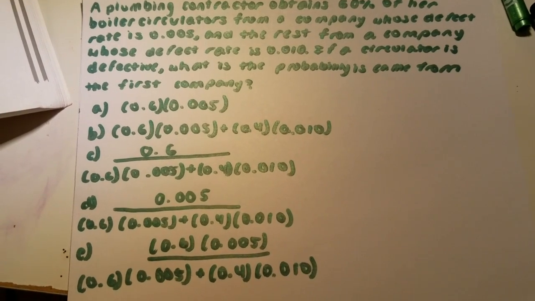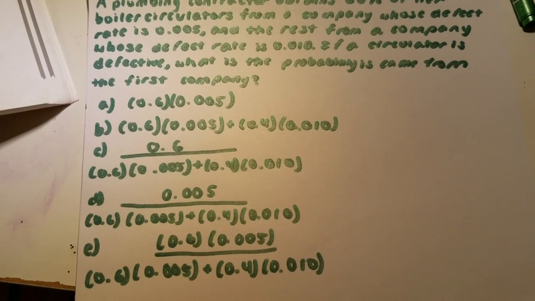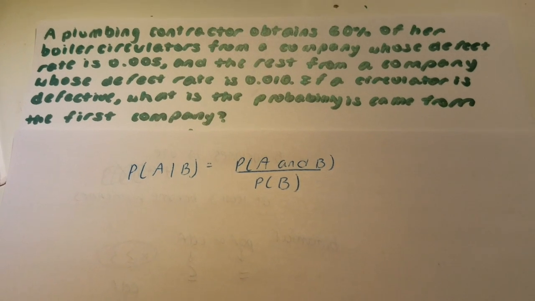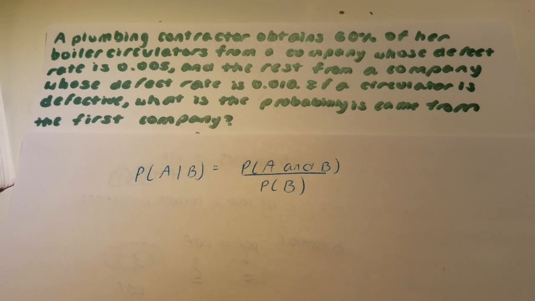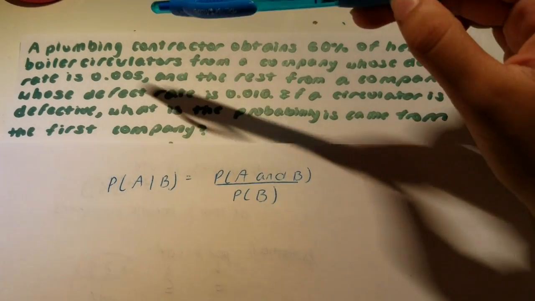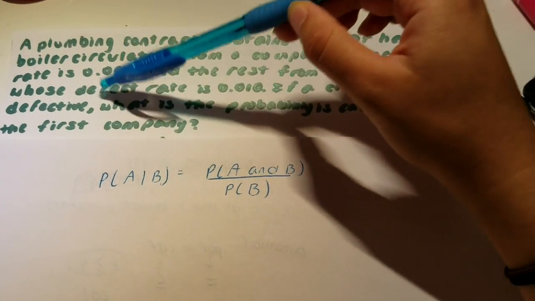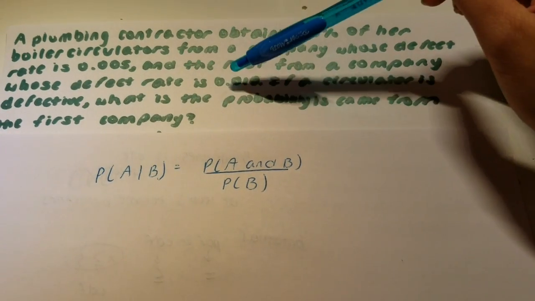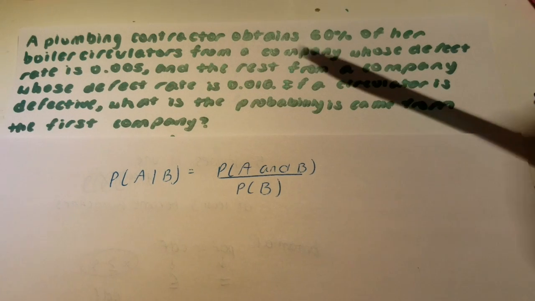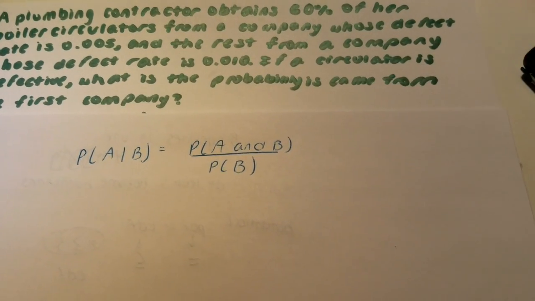And this question is question 6 of Practice Examination 1 of the AP Stats Barron's book. You can tell that this is a given problem because it gives you that the first company has a defect rate of 0.005 and the other company is 0.010, and that 60% is taken from the first company.